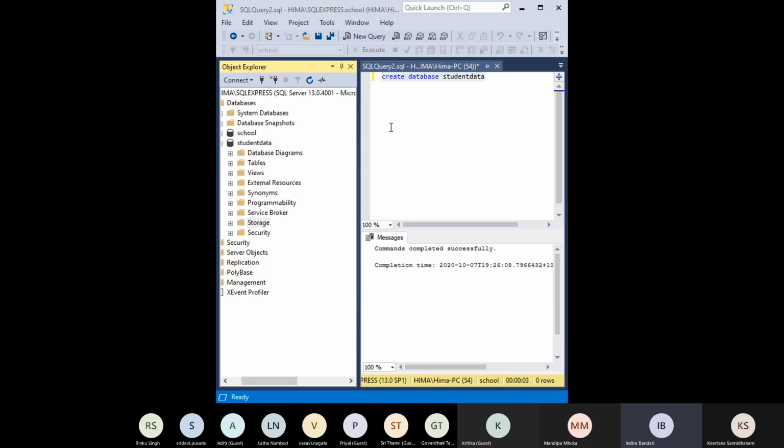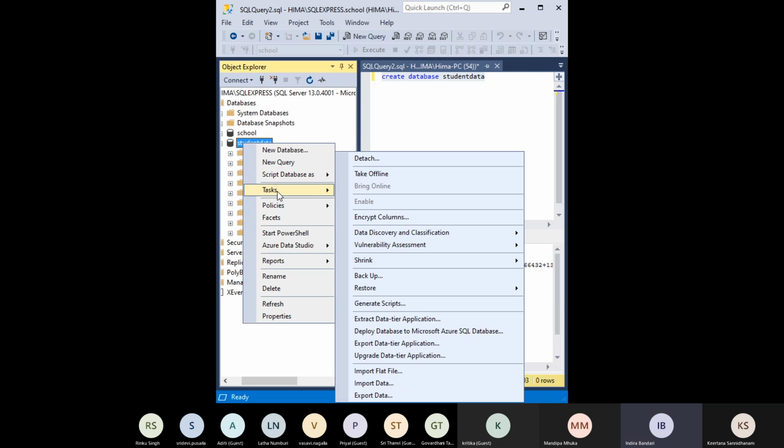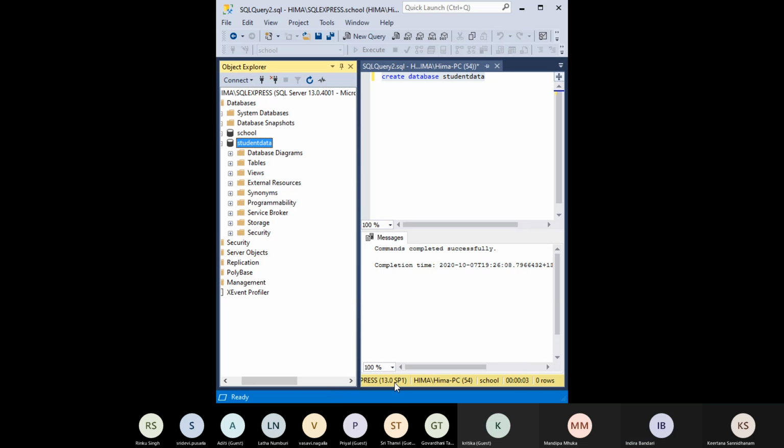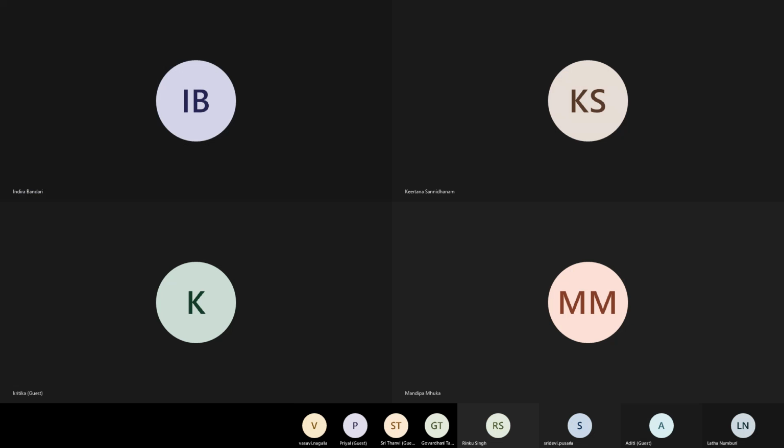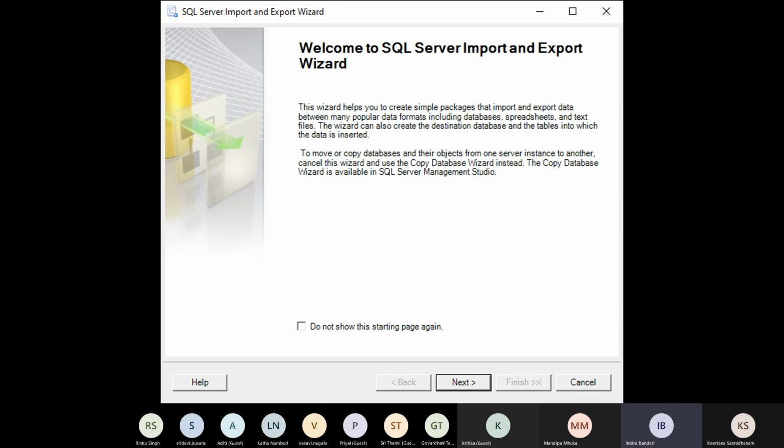Right click, open data, right click on the student data. Yeah, there. And then tasks, import data. Now you need to share that window because we are not able to see it, okay? So now unshare and share. Yeah, now go next.